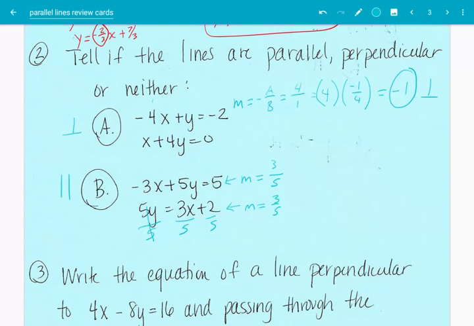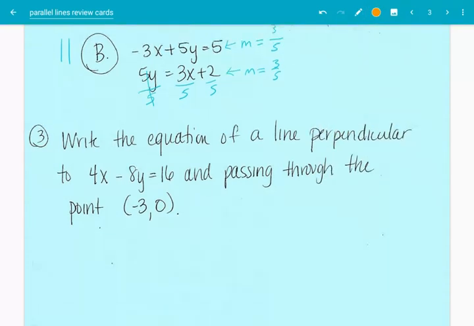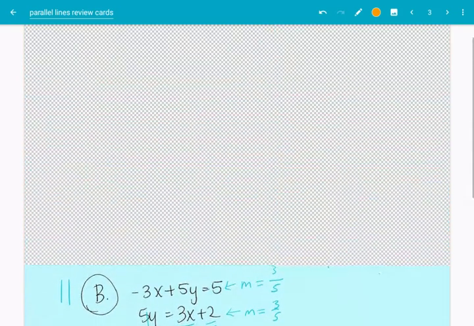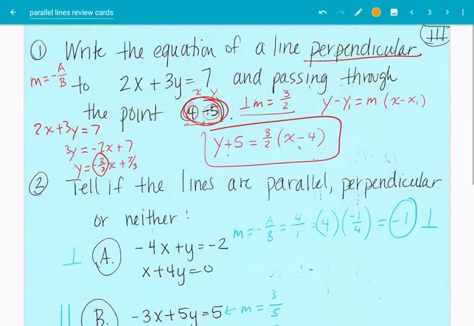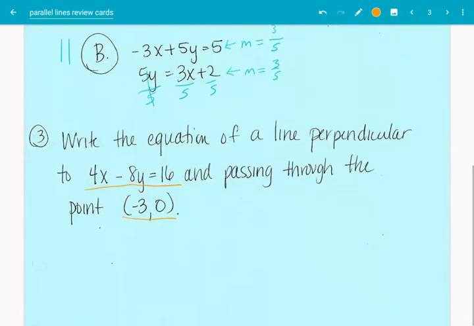All right. Here's the last one. Write the equation of a line perpendicular to this and passing through that point. Didn't we just do that? That's the equation of a line perpendicular to that passing through. Yeah, we sure did. Okay, well, let's do it again.